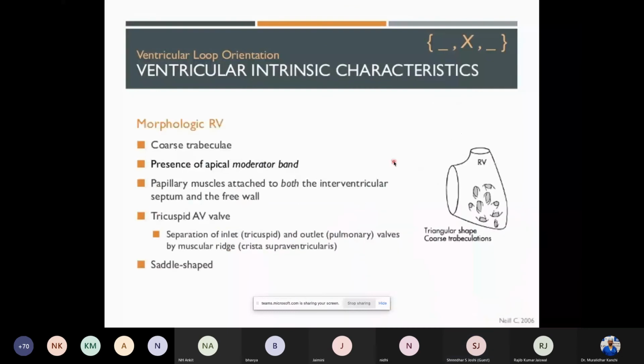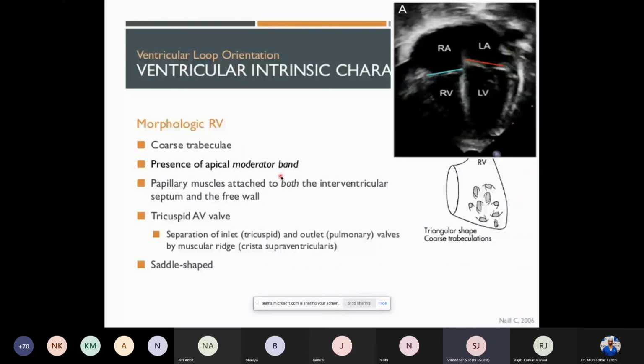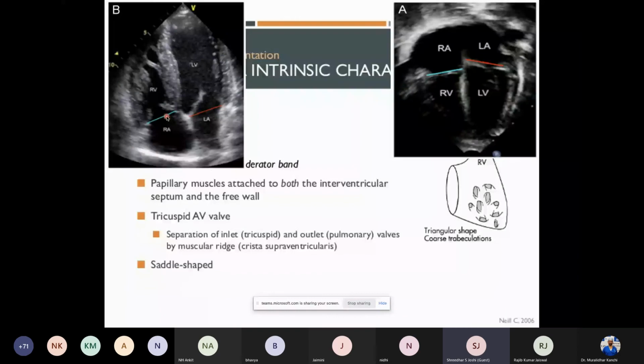Now, an important question in the perioperative period is, how do I define which of these is my ventricle? Again, I repeat, the morphological right ventricle has these characteristics. The right ventricle has coarse trabeculae and the presence of an apical moderator band. Papillary muscles are attached to both the interventricular septum and the free wall. It has a tricuspid AV valve, and the ventricle is in saddle shape. Another very important point about the right ventricle definition is that the placement of the atrioventricular valve on the right side is more apical than on the left side.